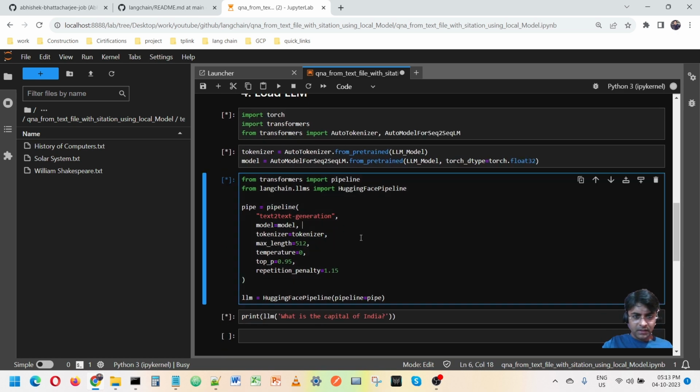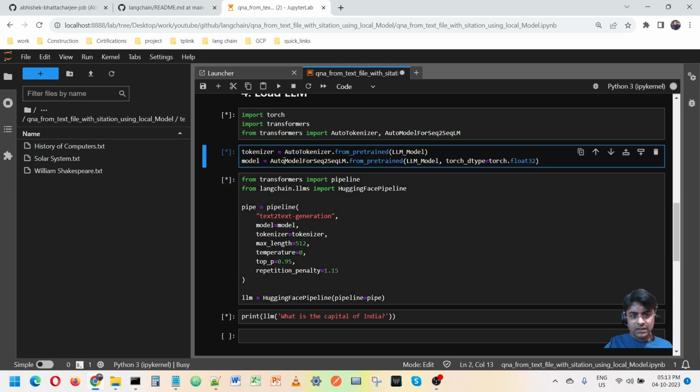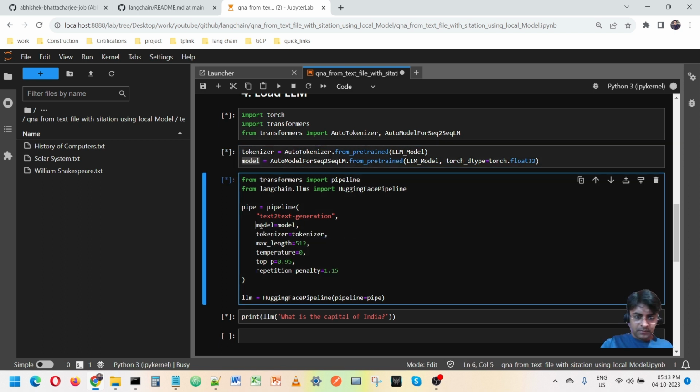But here we have to create a pipeline. Pipeline means, if you are familiar with transformer architectures, you would get a tokenizer and the model. So we have to specify the tokenizer, specify the model, and for what purpose you are using it. So it's text-to-text generation.